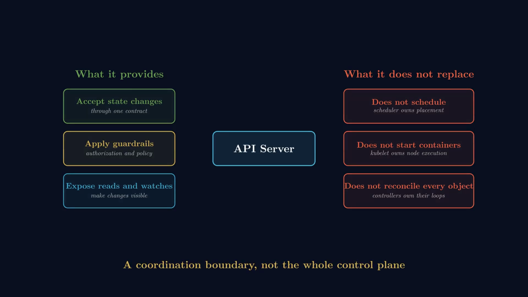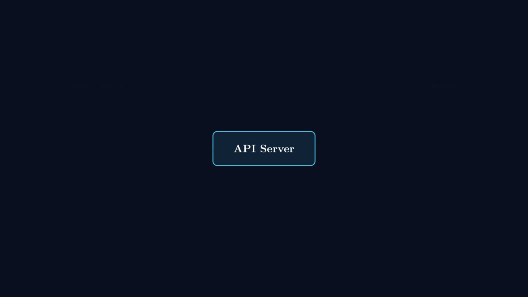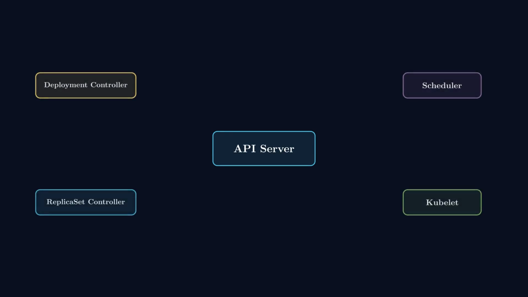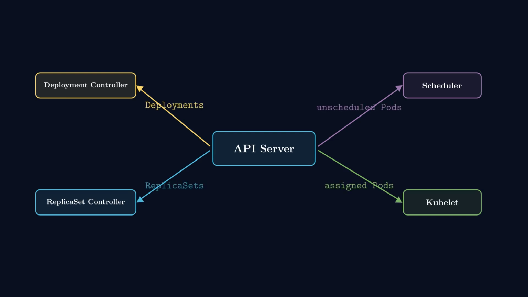Once an object changes, interested components need to know. They use watches through the API server. The deployment controller watches deployments. The scheduler watches unscheduled pods, and kubelets watch pods assigned to their nodes. Each component sees the same object model but reacts in its own way.